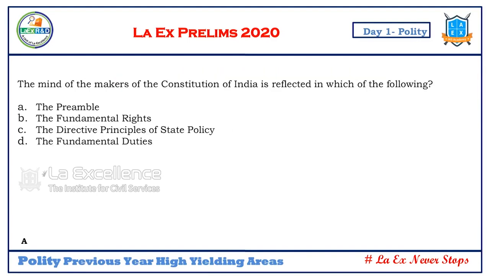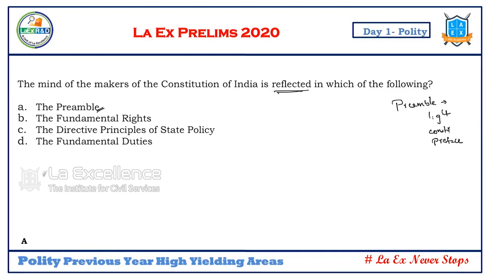Now, the mind of the makers of the Constitution is reflected in which of the following? Again, it is in the Preamble. If you talk about the Preamble, there are various explanations or adjectives given to it. The Preamble is like the lighthouse of the Constitution. It unravels the mind of our constitutional forefathers. It is the Constitution in brief, or the preface to the Constitution, or the Constitution in a nutshell. So, a Preamble-based question.